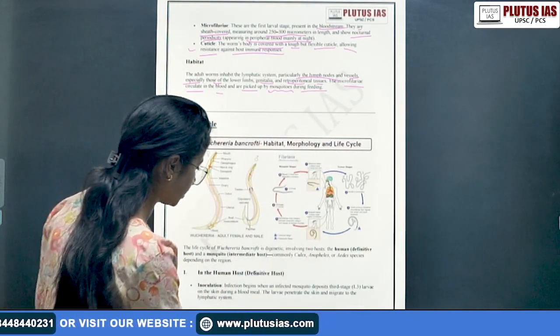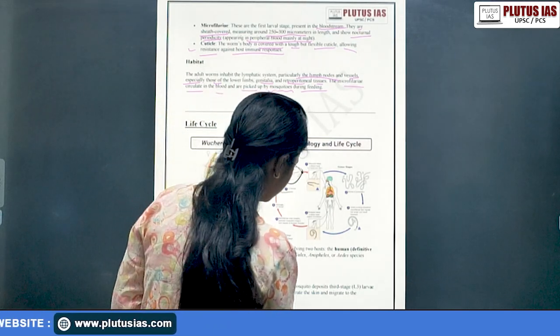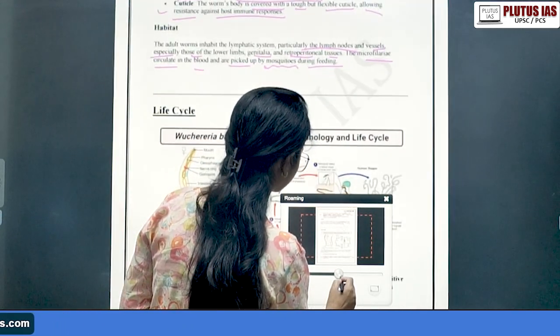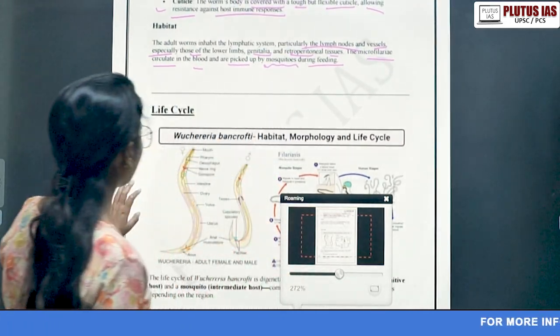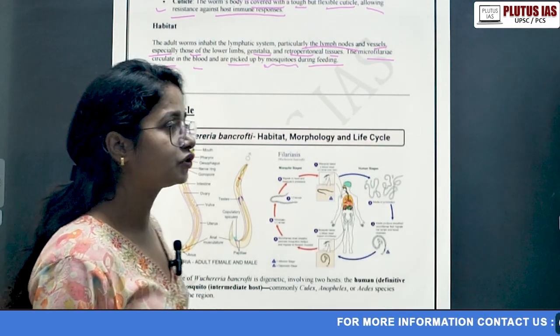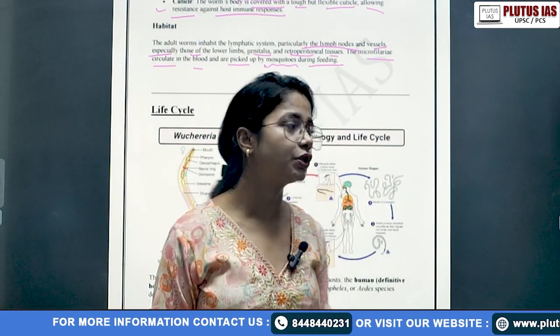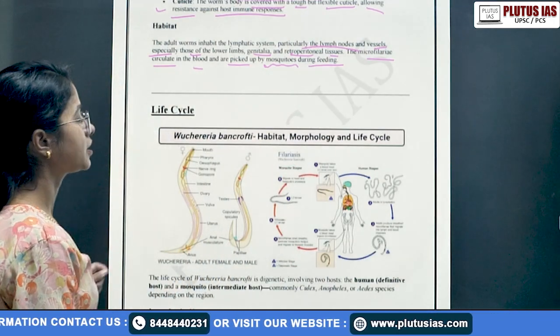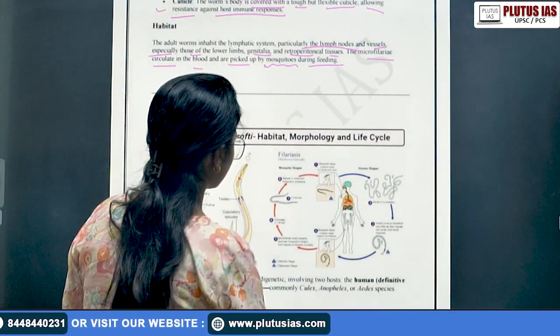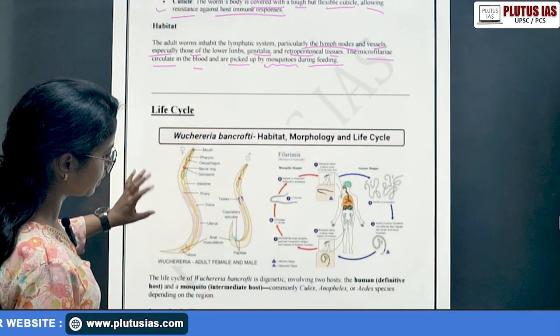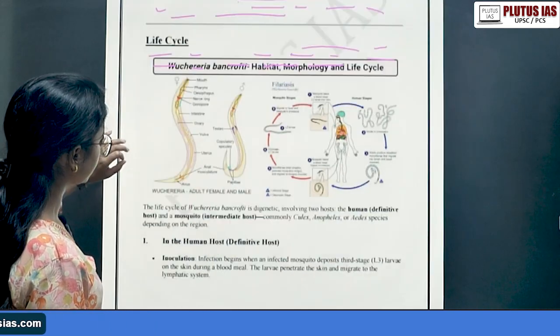If we can just see it here, I need to zoom in a little. I'm telling you that Wuchereria is a digenetic parasite. That means it completes its life cycle in two hosts. The first is man, and the second is the mosquito. So this is the diagram. It's a little bit blurry actually. I'll cover it in later classes.